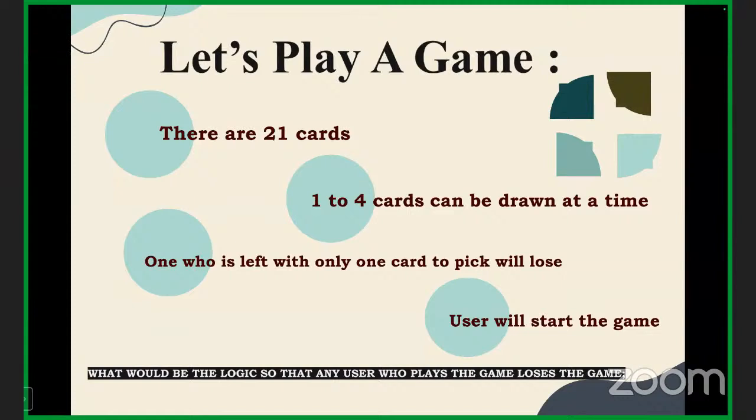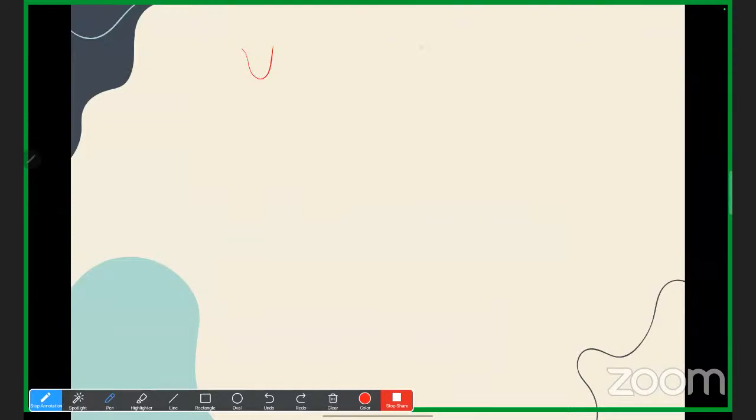Let us play the game, then you'll understand. Suppose I'm the computer and you are the user. 21 cards are left. Sir, I have an answer. Yes, tell me. No, let us play the game, or you just tell me the answer first. The user has to pick 3 cards, then the computer picks 3 cards, and that goes on till the end. So let us play the game.